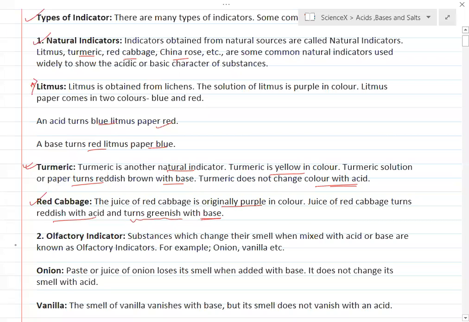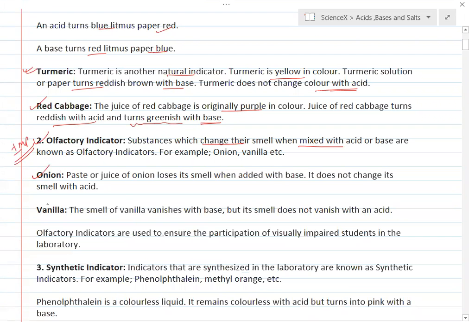Second is olfactory indicator. This is an important topic. Olfactory indicators are the substances which change their smell when mixed with acid or base. For example, onion extract, vanilla extract. Generally the smell is detected in the acidic medium.